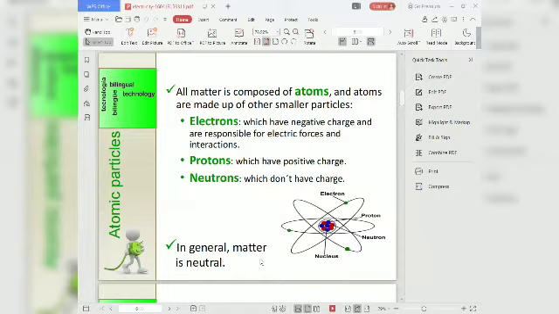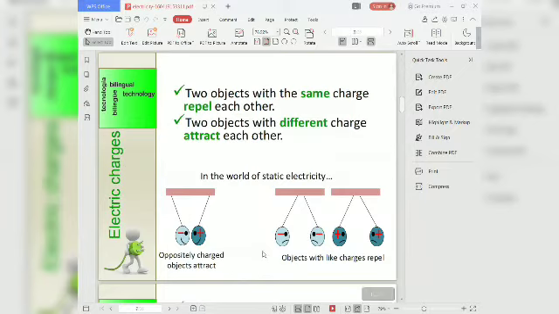In general, matter is neutral. Two objects with the same charge repel each other, and two objects with different charge attract each other. That is, if one charge is positive and the second one is negative, then oppositely charged objects attract each other. And if both charges are negative or both charges are positive, then objects with like charges repel.